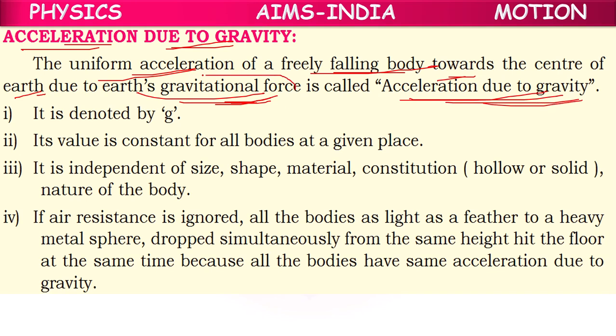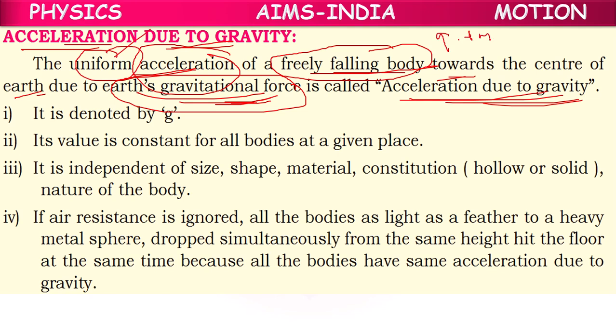Because of earth's gravitational force, in a freely falling body acceleration will be created, which is uniform, which is constant, which is always equal to 9.8 meter per second square, which does not change.